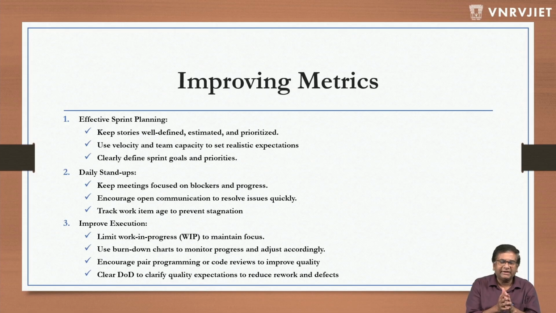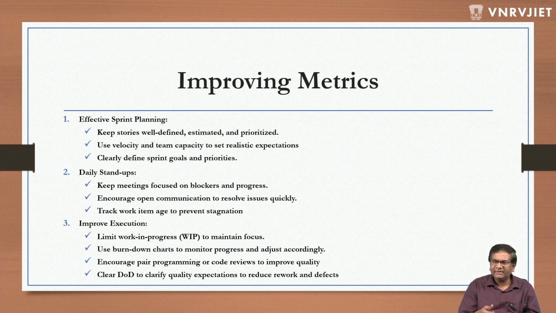Clear definition of done. DOD is the definition of done, to clarify quality expectations and reduce rework and defects. So the definition of done, like I said in the beginning, should contain all the things that are required, like unit tests, performance tests, or regression tests, whatever is required. They have to be there in the definition of done.